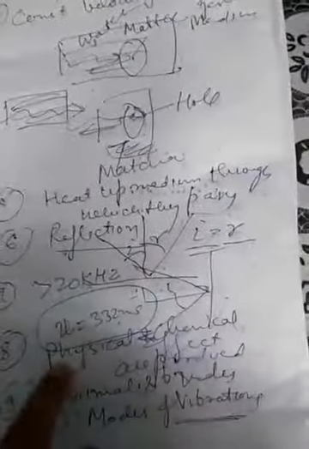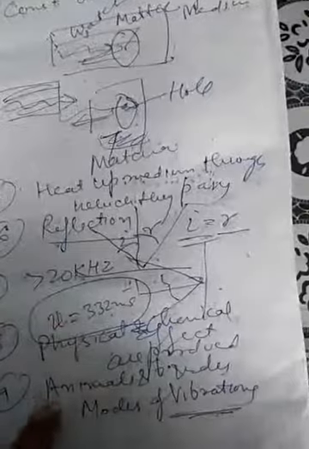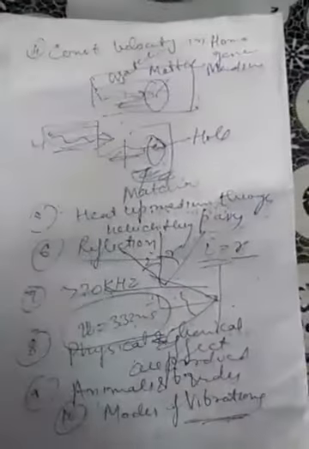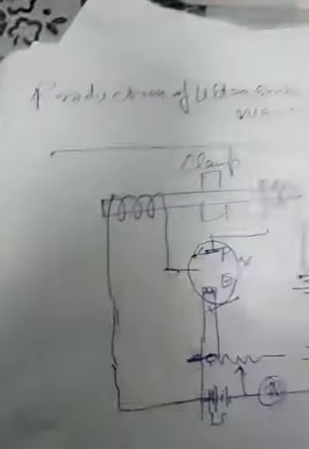So these frequencies have typical characteristics: first of all they are energetic and have a small wavelength, then they travel with constant velocity, with lots of reflection, many physical and chemical effects are produced, and a large number of modes of vibration are there. So this is the first part which has been covered, that is, what ultrasonics are and what their properties are. Now let us discuss the production of ultrasonic waves.